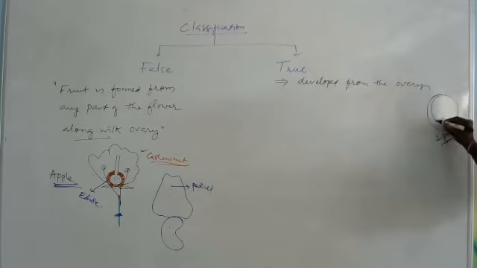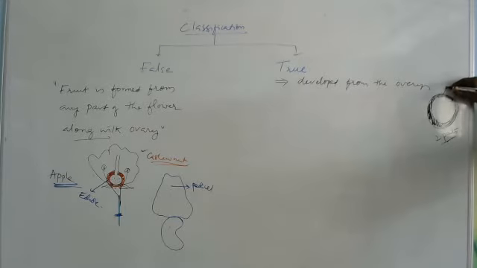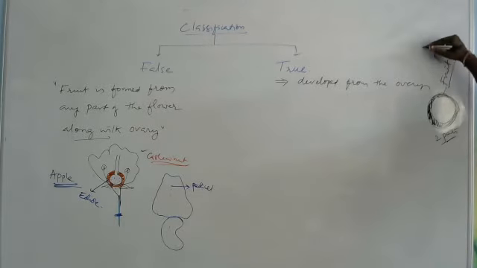So here, you see here, this is the layer, or it is called as fruit wall. What is this? Fruit wall. It is called as the pericarp.